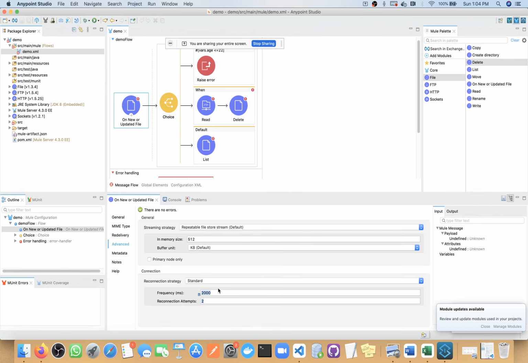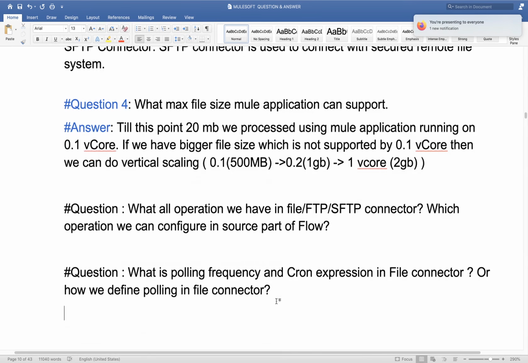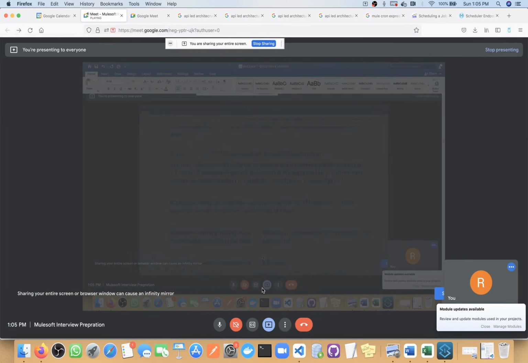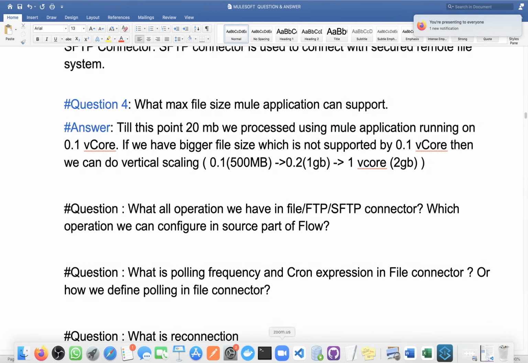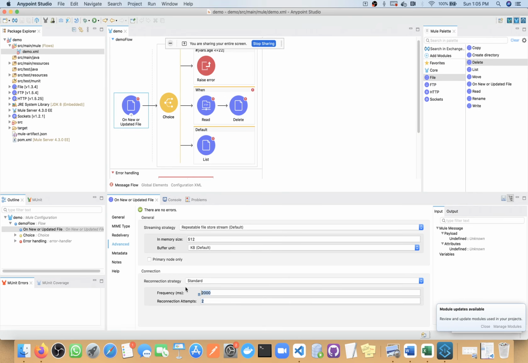So on file connector, generally you will get this kind of question. I will keep checking, and if I get any other question, I will keep adding. This reconnection strategy is not only for this file connector, so I am making it common. It is the same for other connectors also. Every connector has this reconnection strategy.